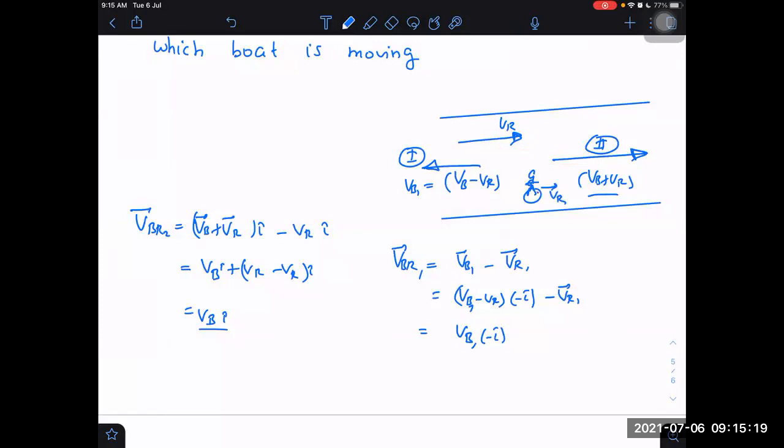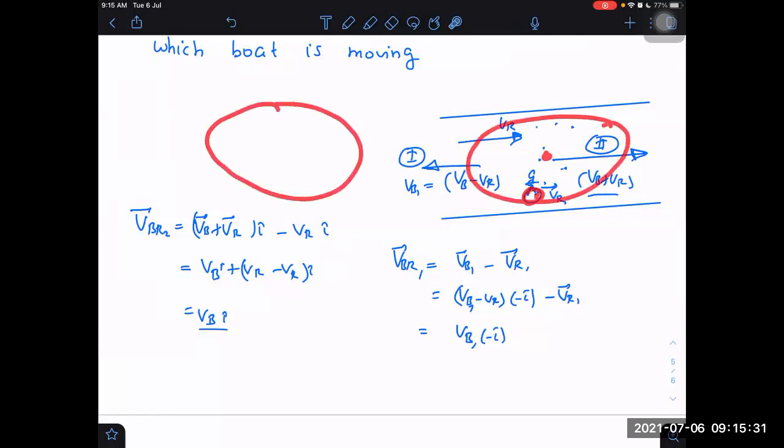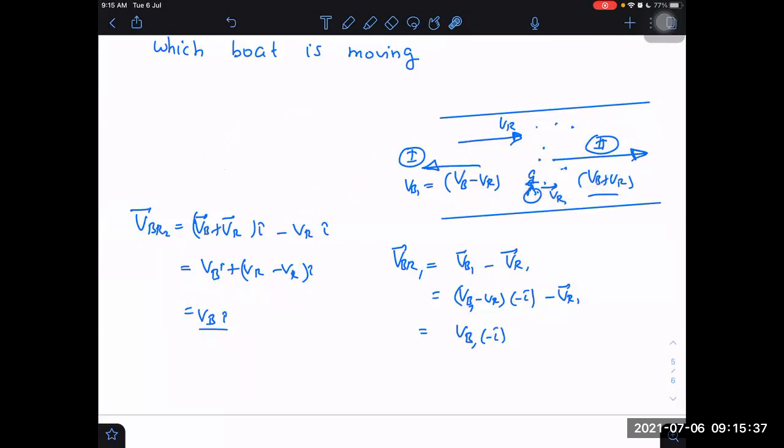If we are on that piece, then for us the river water will appear to be stationary, and for stationary water, whether we go down or up or left side, right side, any side we go, in all directions the speed will be same, because water is stationary.